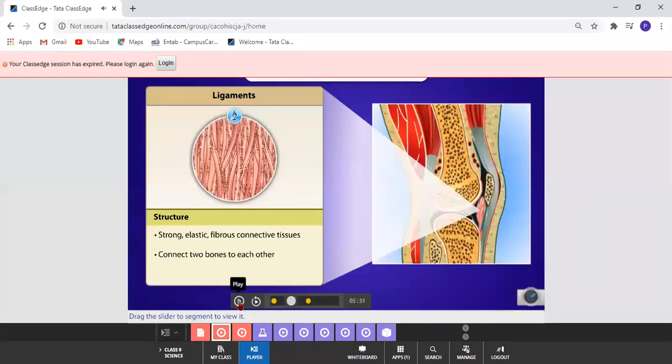Now what is a ligament? It is very strong and elastic. Elastic means we are able to stretch it, and it has fibers which are connected with the connective tissue, and it connects two bones to each other. That is ligaments.